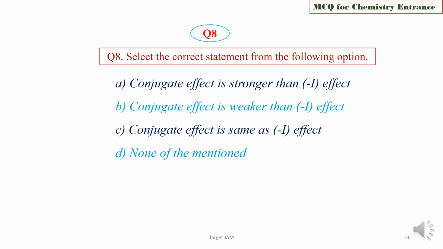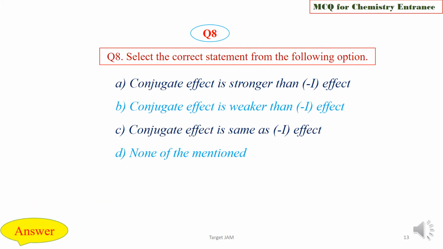Question 8. Select the correct statement from the following options. Option A, conjugate effect is stronger than minus I effect. Option B, conjugate effect is weaker than minus I effect. Option C, conjugate effect is same as minus E effect. Option D, none of the mentioned. Choose the correct statement about conjugate effect and inductive effect.